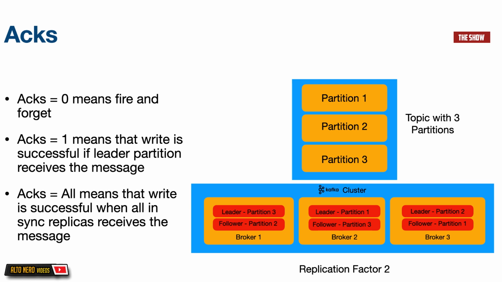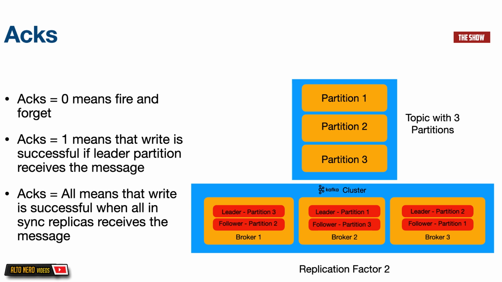So again, just to recap, what replication factor is that we want to replicate our partitions across different brokers. A partition can either be a leader or a follower. A leader partition is responsible for all the reads and writes. A follower only has to keep in sync with the leader partition. This is because if the broker that the leader partition is on goes down, the follower can be promoted to be a leader so that we do not lose any data.